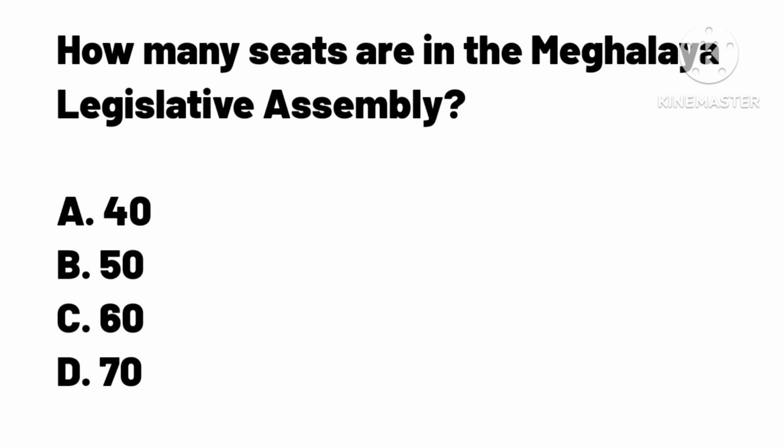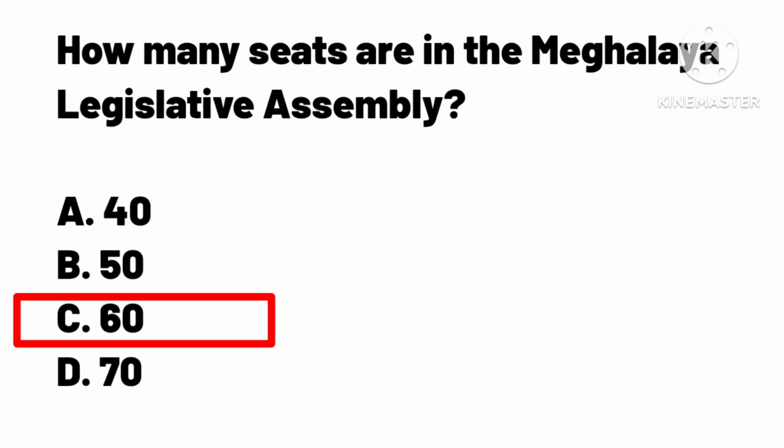How many seats are in the Meghalaya Legislative Assembly? A. 40. B. 50. C. 60. D. 70. Answer C. 60.